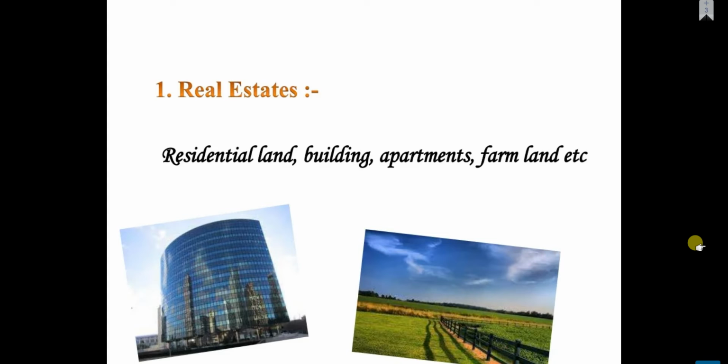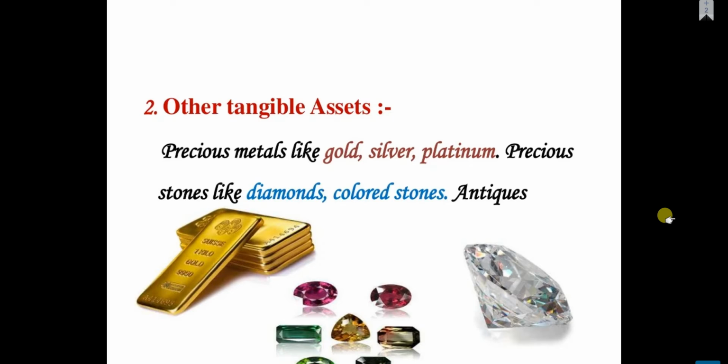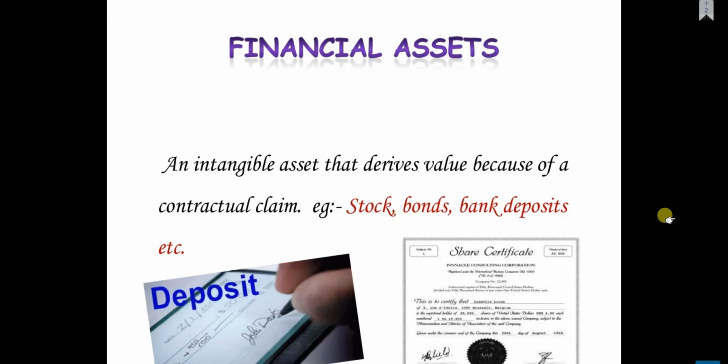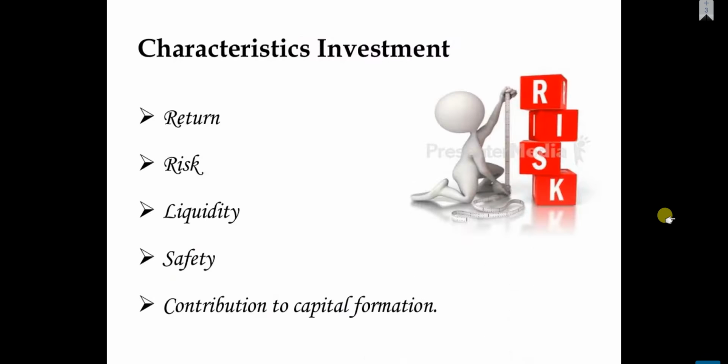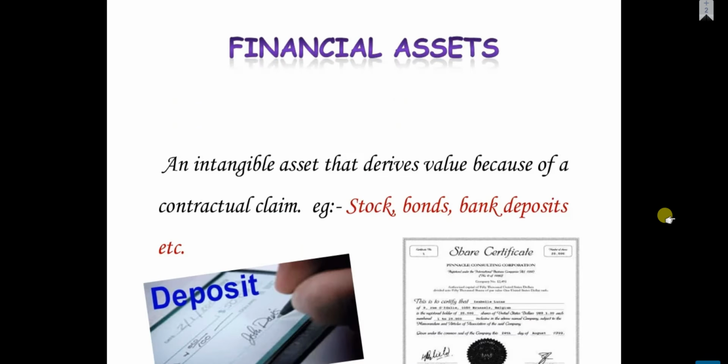and on the other hand, we have tangible assets that are gold, silver, platinum, and precious stones like diamonds and colored stones. Right. So next is the financial asset. In the real asset, we have learned about the tangible asset. Sorry, this is a tangible asset. But the financial asset is an intangible asset that derives value because of a contract claim, for example, stocks, bonds, bank deposits, share certificates.